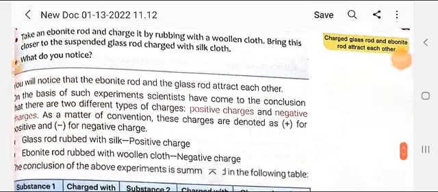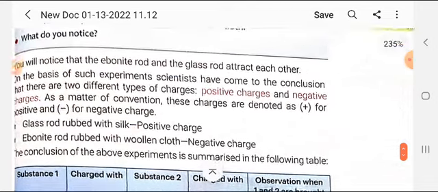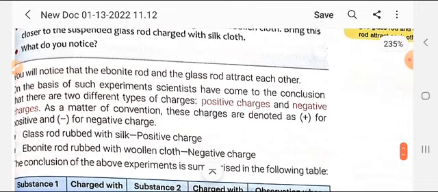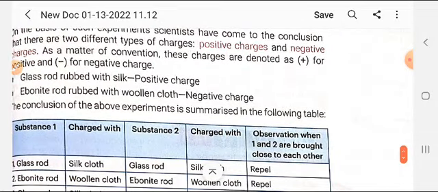So student, you will notice that the ebonite rod and the glass rod attract each other. On the basis of such experiments, scientists have come to the conclusion that there are two different types of charges, positive and negative charges. As a matter of convention, these charges are denoted by a plus sign for positive and a minus sign for the negative charges.